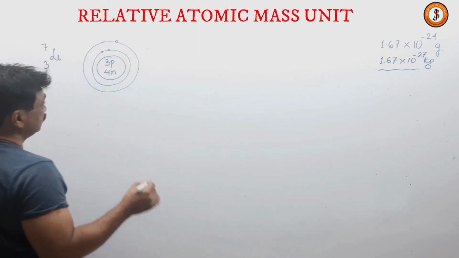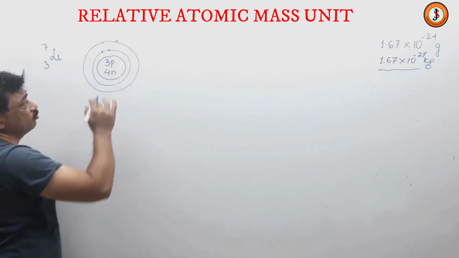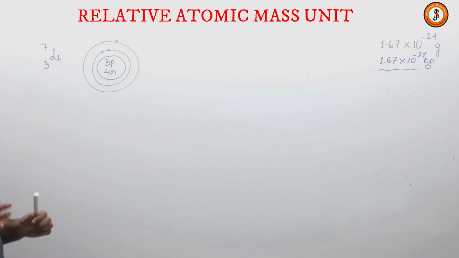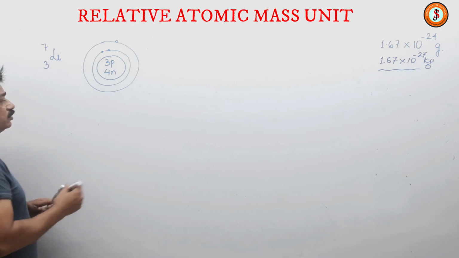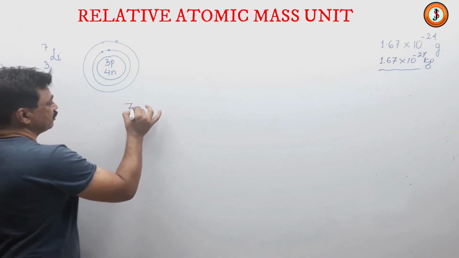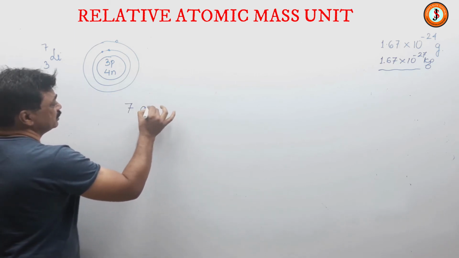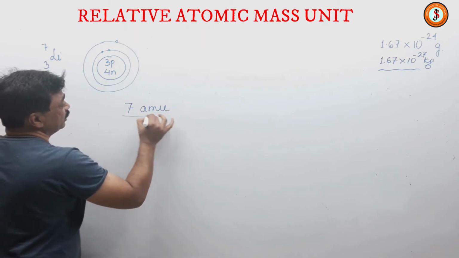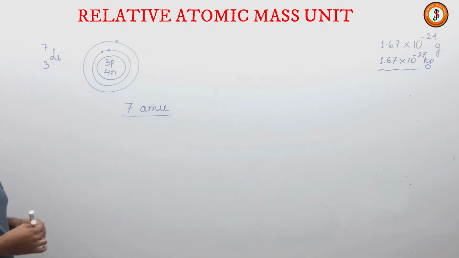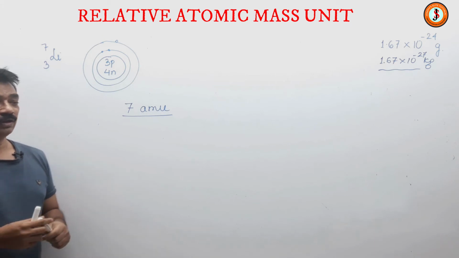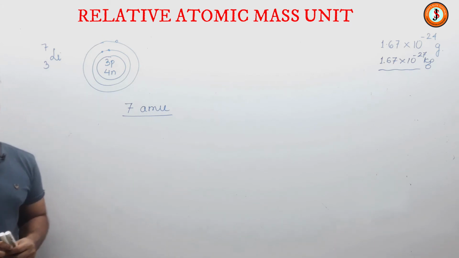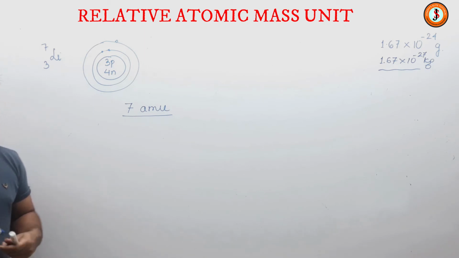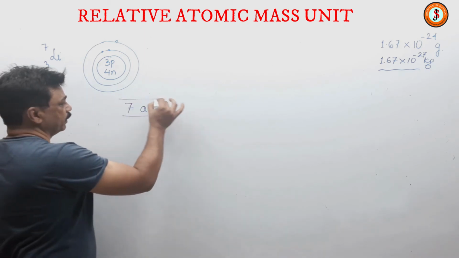So lithium has a total number of protons and neutrons, which are the only significant particles when we consider mass, so its mass number is 7, so its mass is 7 AMU. That means it is 7 times heavier than 1 AMU, or 1 by 12th of the mass of a C12 atom.